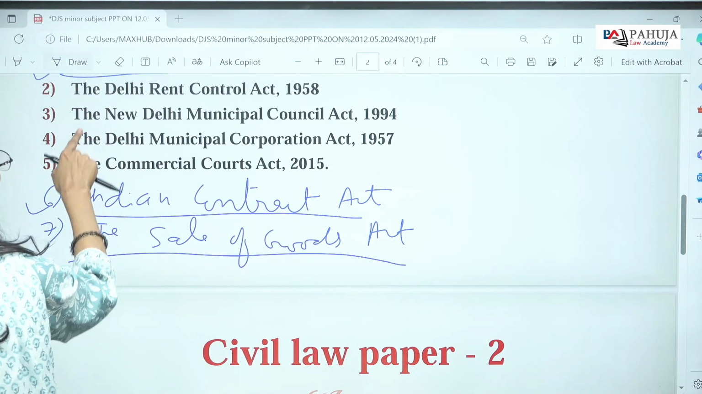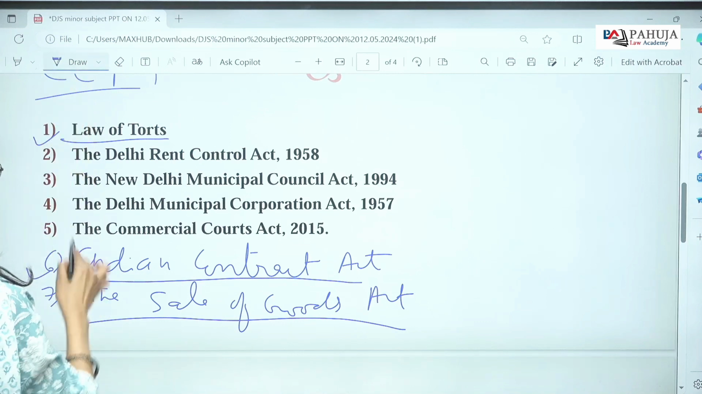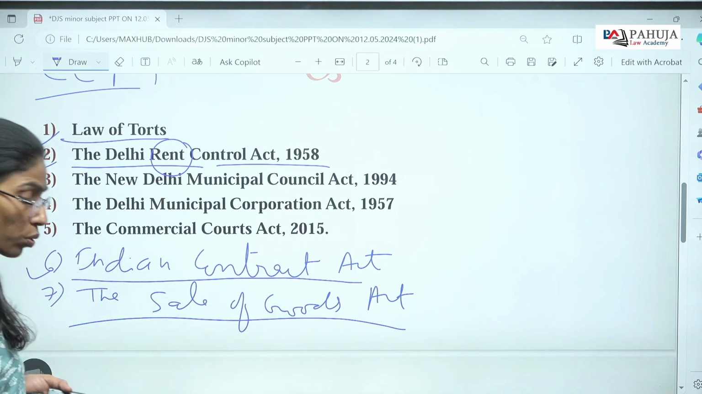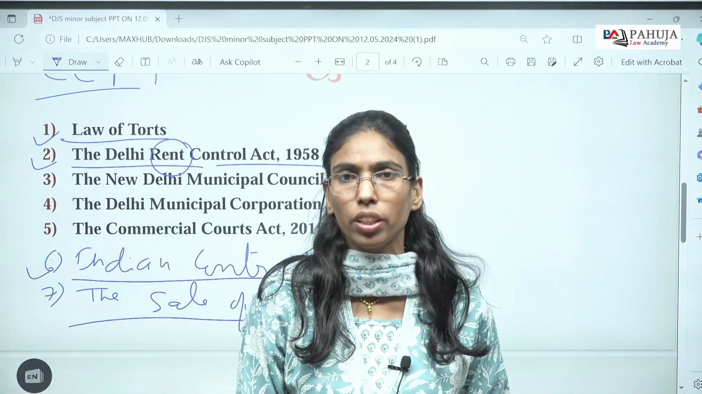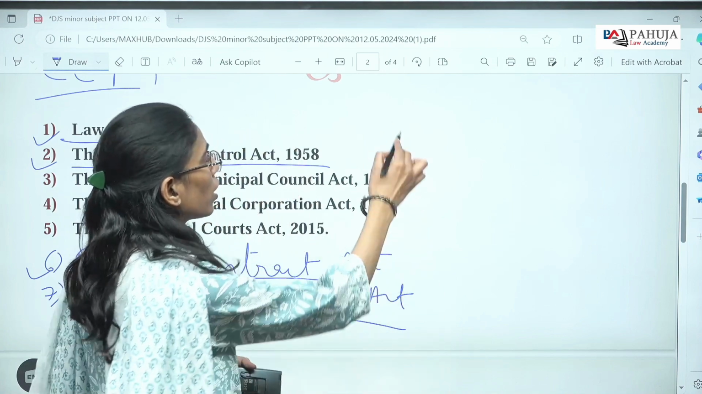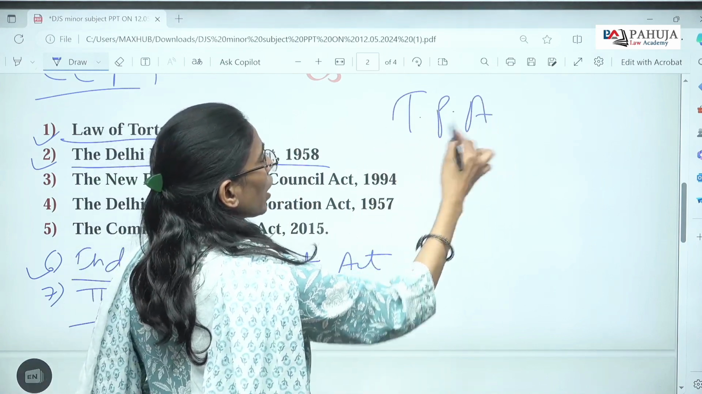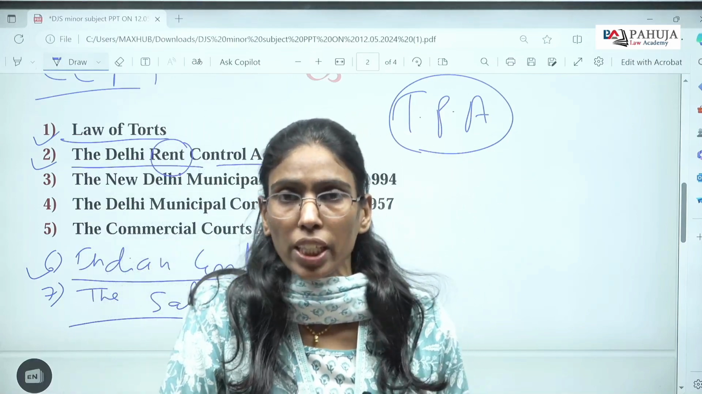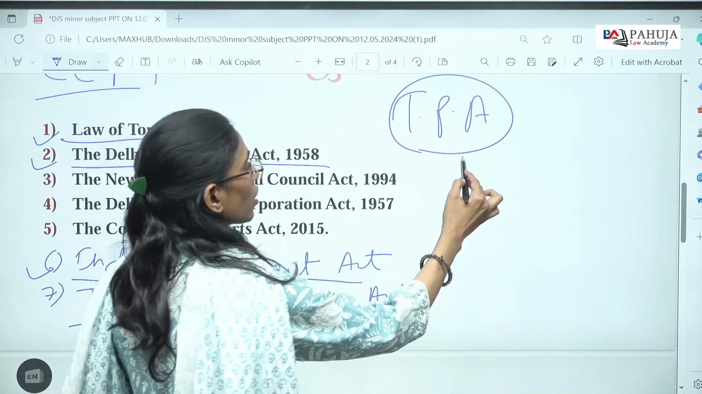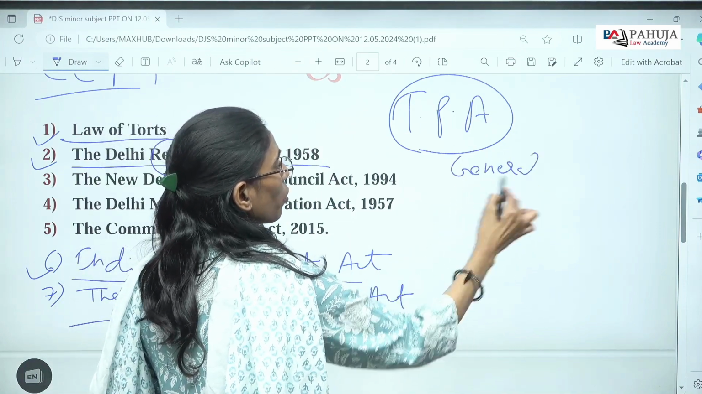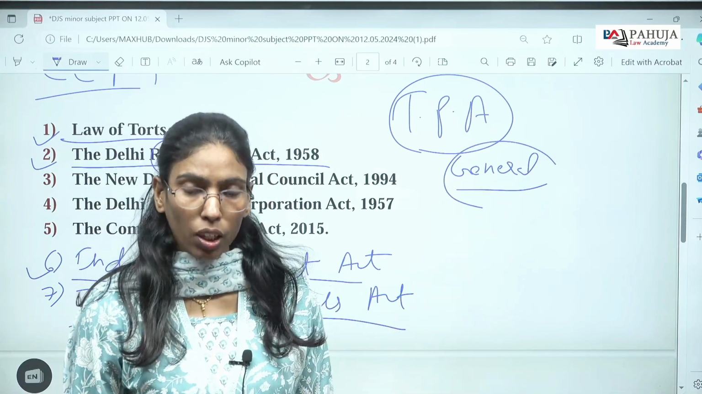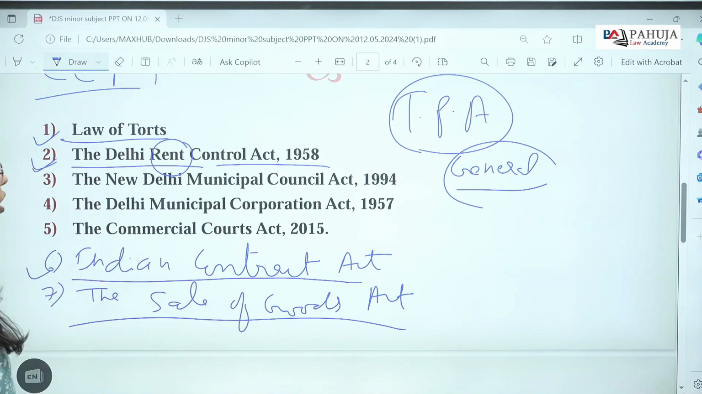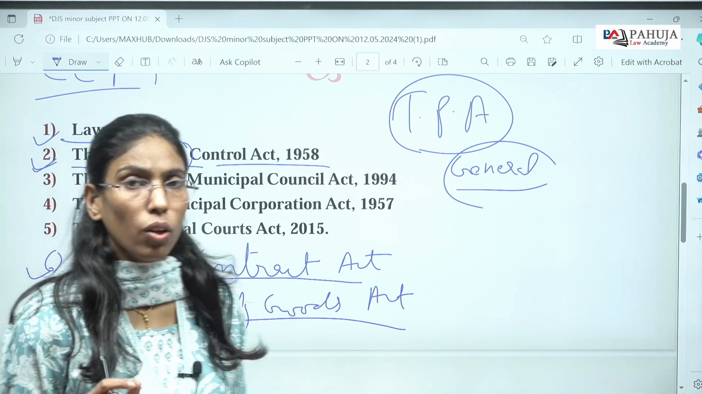Then we are covering some local laws, that is the Delhi Rent Control Act 1958. This law deals with the rules related to tenancy law. Remember students, generally under the Transfer of Property Act, we have the law related to lease under sections 105 to 116. But that is the general law. When we talk specifically about the rules of tenancy, then this law will prevail: the Delhi Rent Control Act 1958. This is the local law for Delhi.